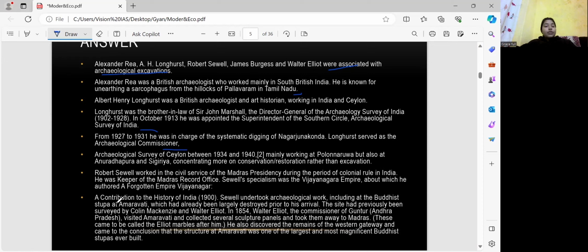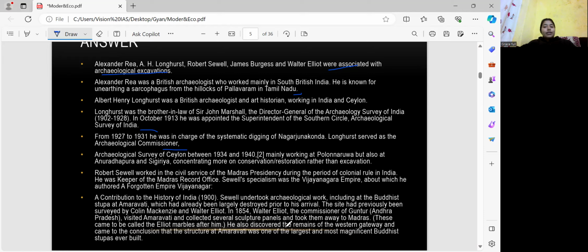As a contribution to the history of India, Sewell undertook archaeological work, including at the Buddhist stupa at Amravati, which had already been largely destroyed prior to his arrival. This site had previously been surveyed by Colin Mackenzie and Walter Elliot. In 1854, Walter Elliot, the commissioner of Guntur, Andhra Pradesh, visited Amravati, collected several sculpture panels and took them away to Madras. So these came to be called the Elliot Marbles after him.